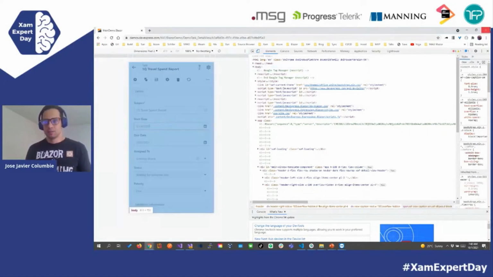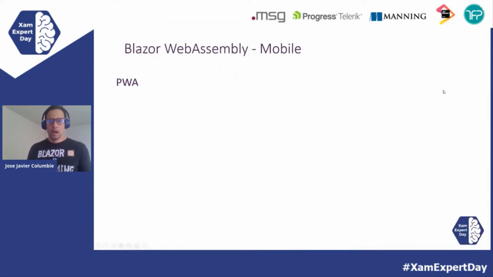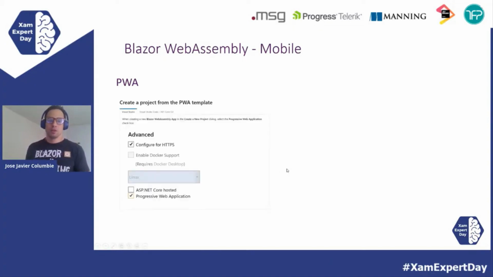Now, let's continue. We have now WebAssembly. And the first thing that we need to think about WebAssembly is, of course, we can do the same thing. We can have a mobile app in a browser that is using WebAssembly. But WebAssembly does require more load. So it loads all your DLLs, all your HTML, all your CSS, all your JavaScript, all your images. So it will be more heavy for the browser. So that's a choice, but you need to think about it, because it's not like Blazor server that is really light. Now we have another choice that is PWA.